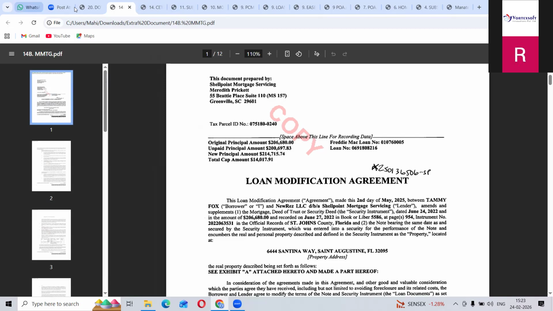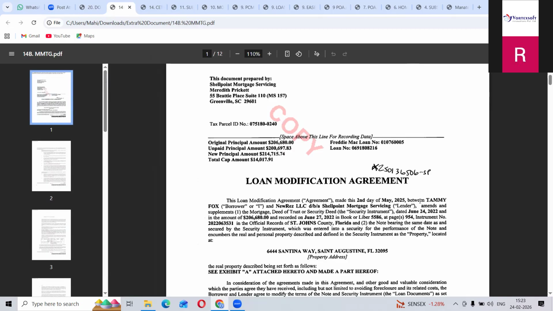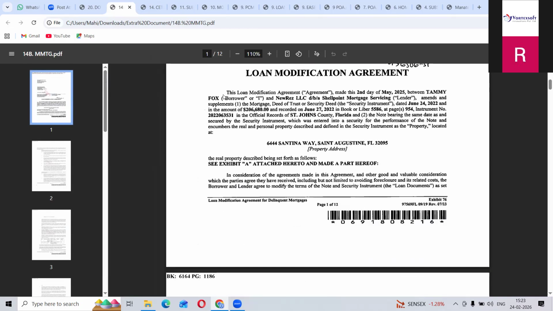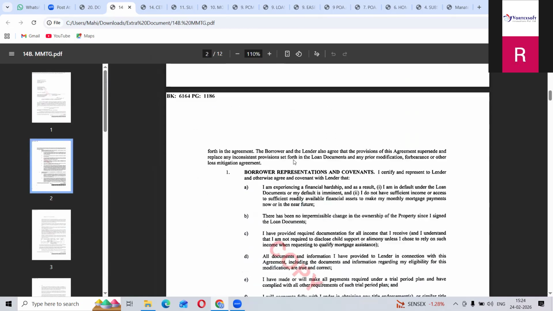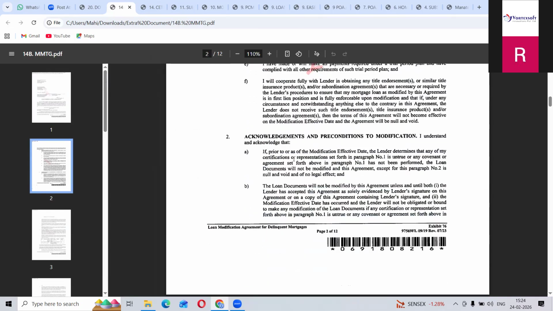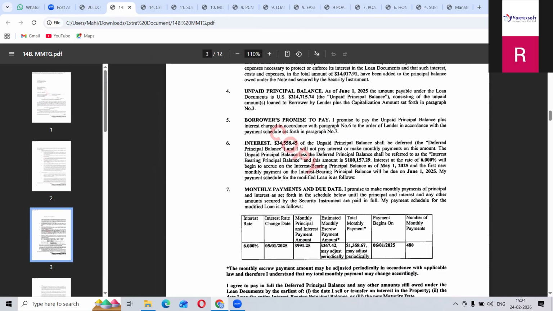For that reason, first mention the mortgage, then this one. Here they will give all the information. By reading the document, you will get what modifications or conditions they have made. See, they have given the acknowledgement and provisions of the modification. They have made this modification to the previous mortgage.